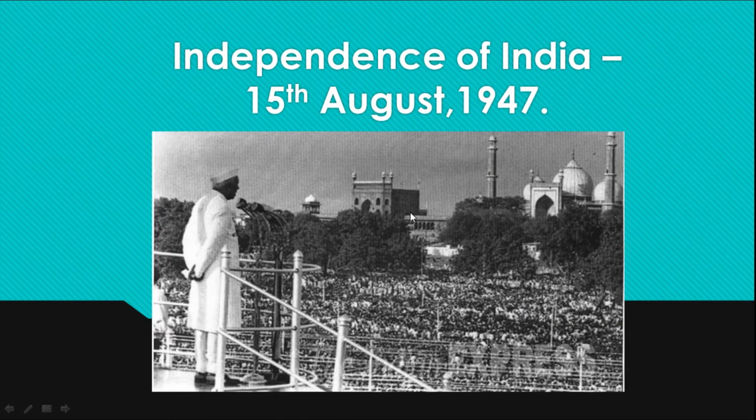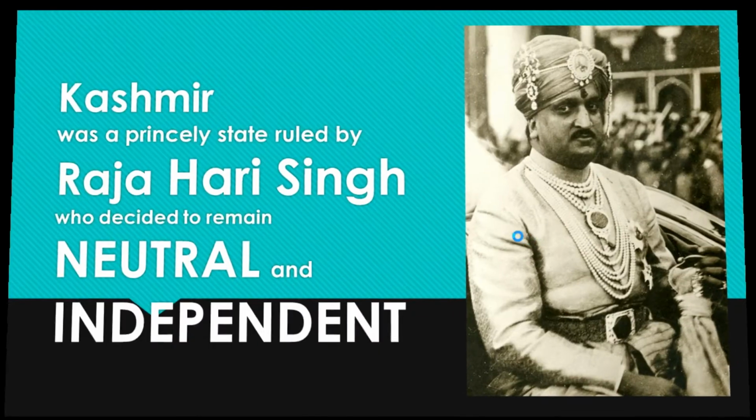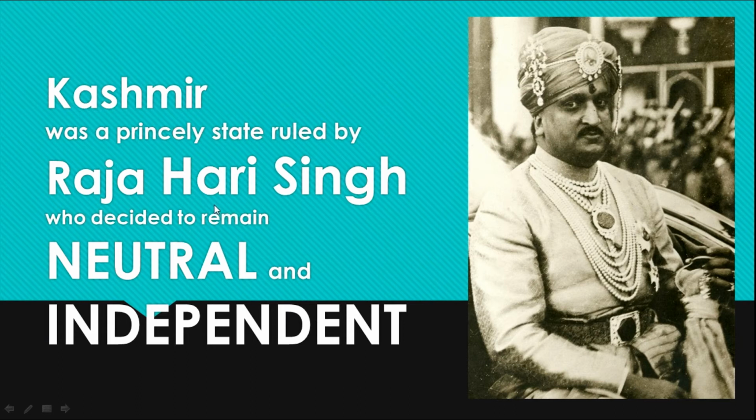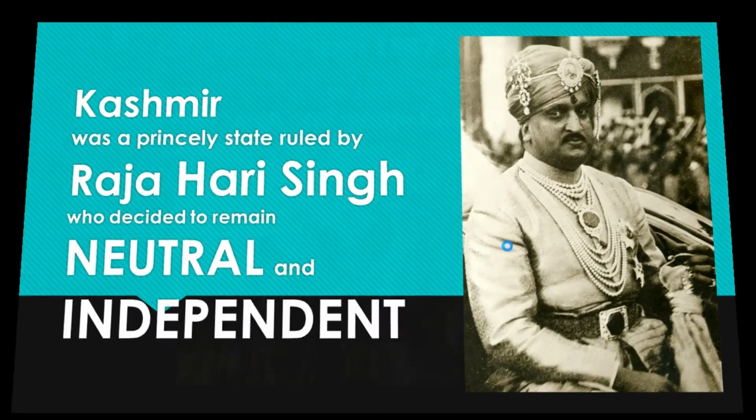India gained its independence on 15th of August 1947. Pakistan gained it on 14th of August, and at the time of independence, Kashmir was a princely state ruled by Raja Hari Singh. This is Raja Hari Singh, who decided to remain neutral and independent. So Kashmir was a neutral and independent state at the time of independence.